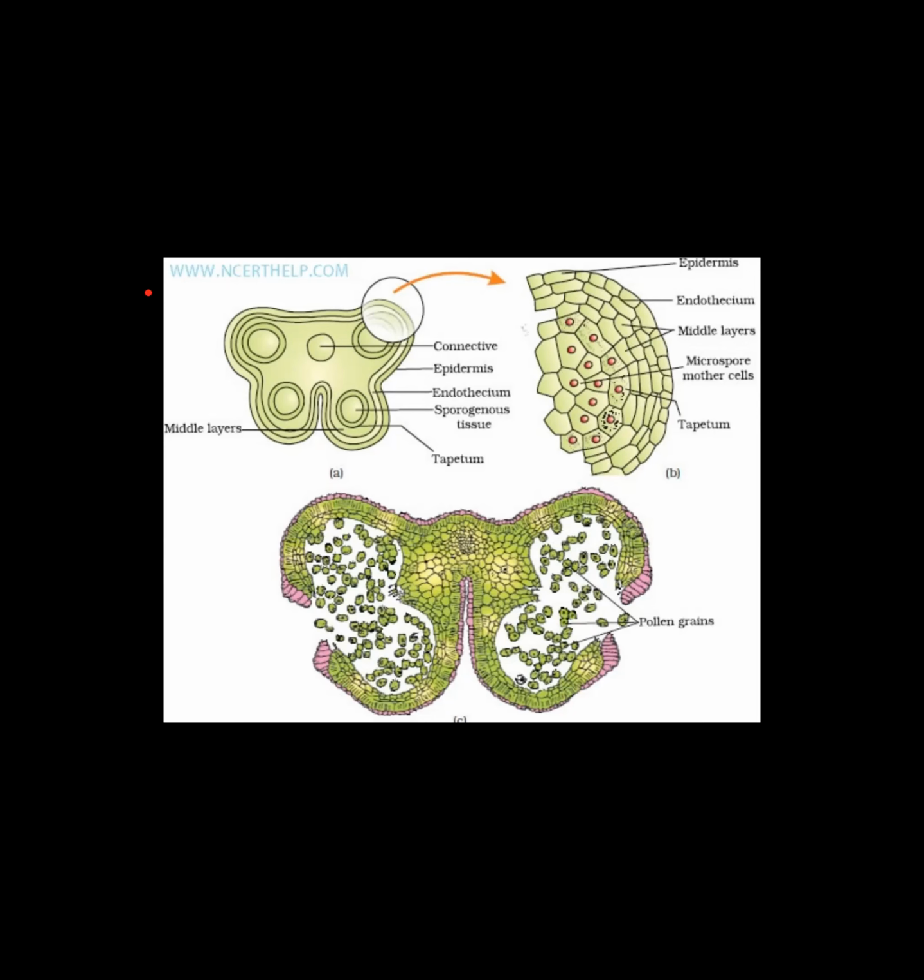Now, once tetrads are formed, the further maturity and dehydration of these leads to separation of which structures? Pollen grains. Are they haploid or diploid? Haploid.